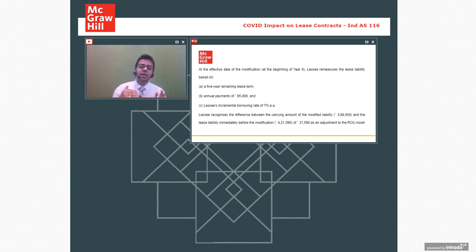If the discount extends beyond June 2021, let's say your lease agreement is up to December 2021 and the discount is up to December 2021, then this amendment is not applicable to you. Some professionals ask me, sir, let's say we received a discount up to December 2021. Up to June 2021 we will follow this policy, and from July we will adjust it to right to use asset. No, you cannot do it.